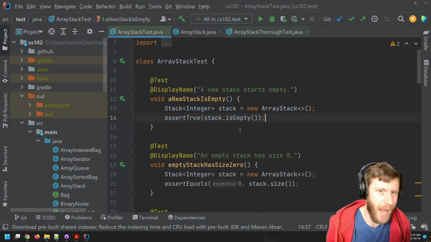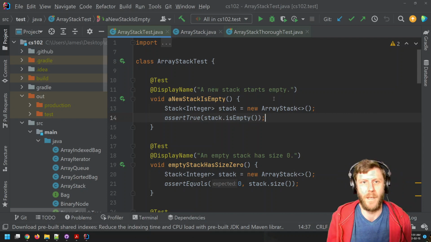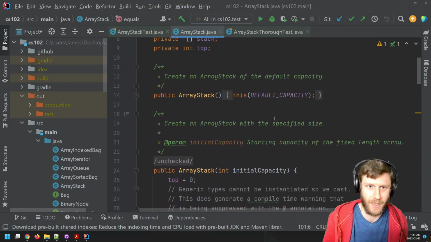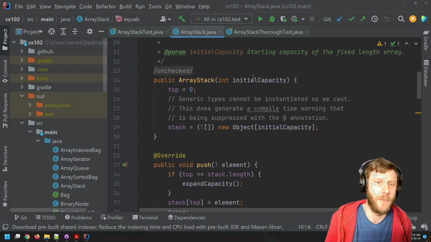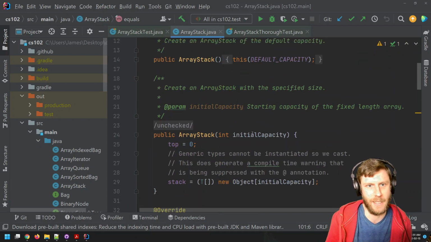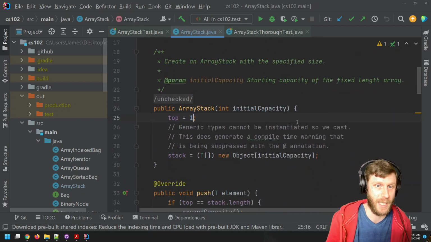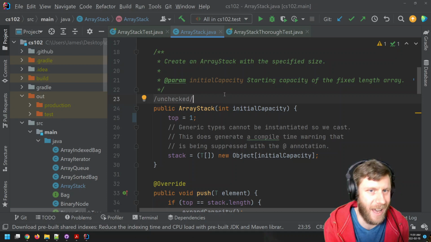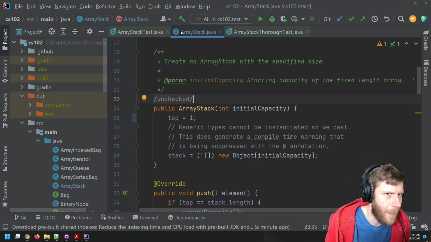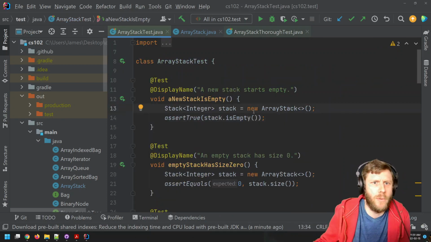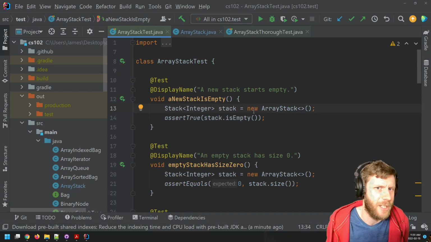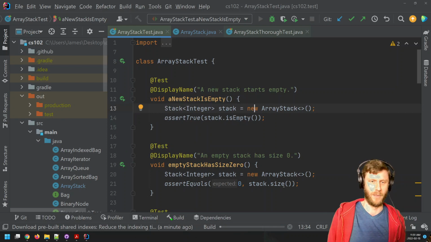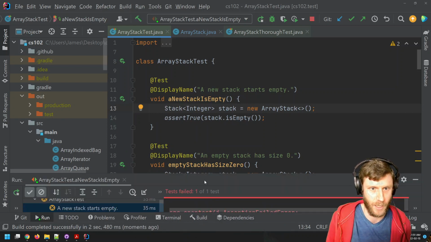If it's not, imagine running this. For example, I've seen students make this bug. When they start writing their constructors, every once in a while they might accidentally do something like this, where maybe they type in the wrong value there. And if you're thinking, oh, obviously a new ArrayStack is empty, why would I ever want to test that it's empty? Obviously it is. I know it is. Well, prove it. I'm running this test.